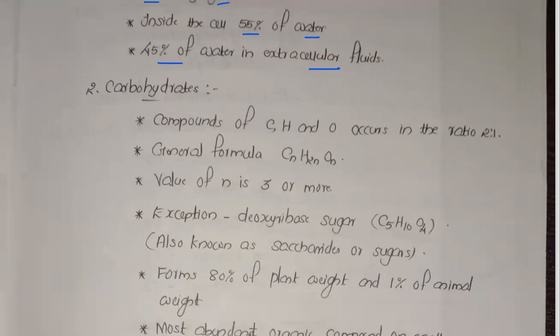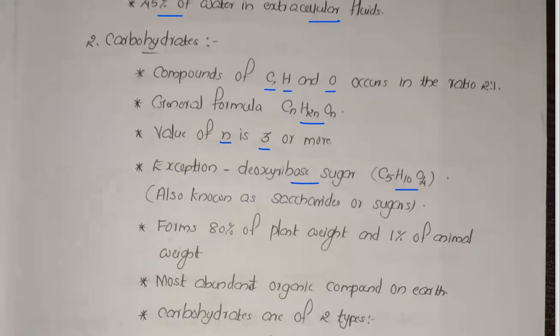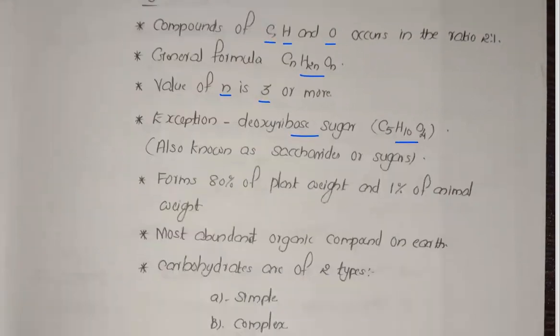Now carbohydrates, the second example. They are compounds of carbon, hydrogen, and oxygen. The general formula is CnH2nOn. The value of n is always 3 or more. One exceptional case is deoxyribose sugar, C5H10O4. Based on the general formula it would be C5H10O5, with oxygen also 5, but in deoxyribose there is C5H10 and O4.